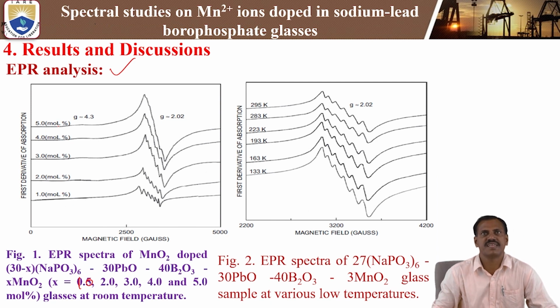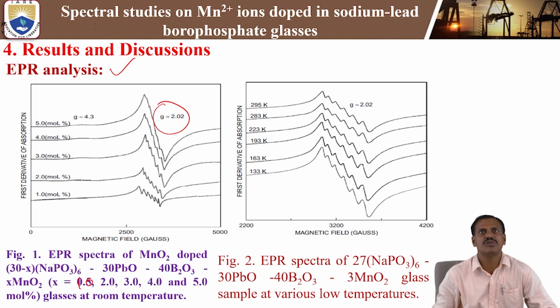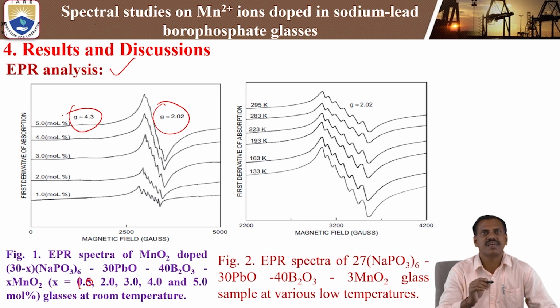So we are observing an EPR spectrum with two resonance peaks at g equal 2.02 and the other at g equal 4.3. In our room temperature EPR analysis, we observe the two resonance peaks at g equal 2.02 and g equal 4.3.